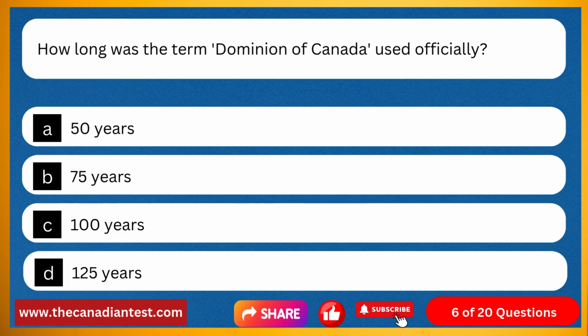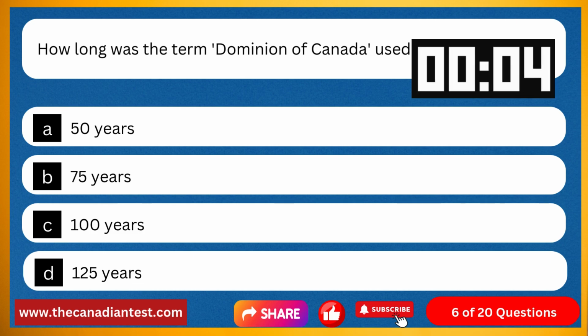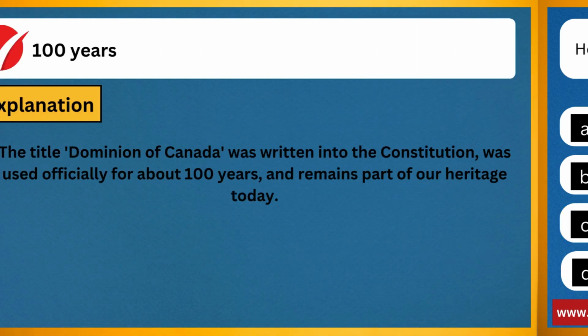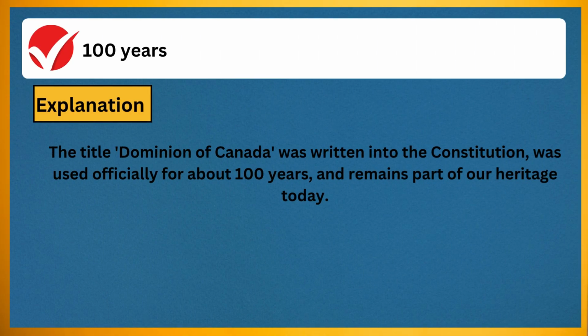Question 6. How long was the term Dominion of Canada used officially? Option A, 50 years. Option B, 75 years. Option C, 100 years. Option D, 125 years. The correct answer is 100 years. Explanation: the title Dominion of Canada was written into the Constitution, was used officially for about 100 years, and remains part of our heritage today.